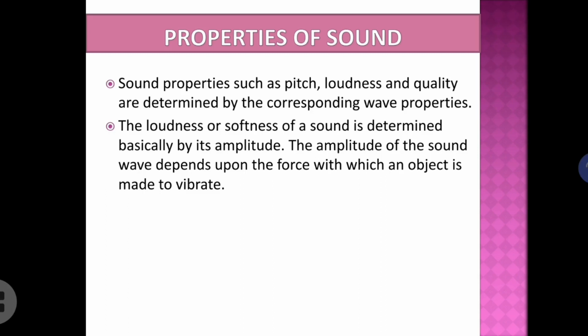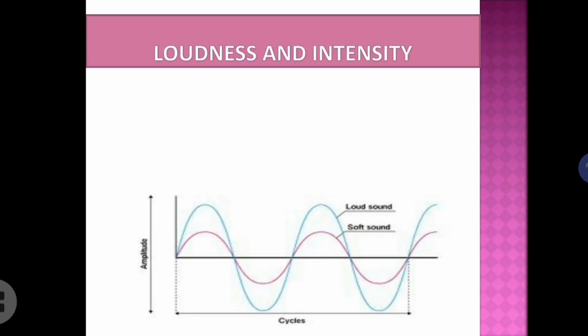When you are trying to make sound by hitting on any object, that means you are hitting on your table or your book, something like that, if you are making a large force to hit, okay, then you can hear a loud sound. Okay, so I hope it is clear. Loudness and softness depend upon the amplitude of the sound. As you can see from the figure, the sound with the high amplitude is the loud sound, and sound with the low amplitude is named as soft sound.